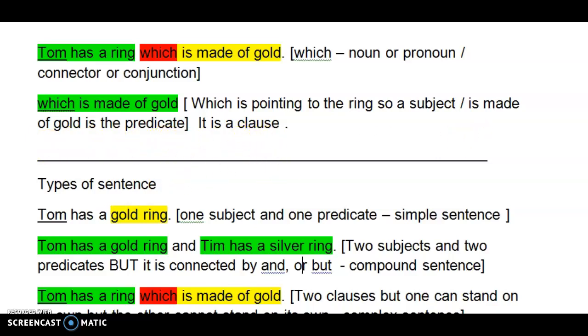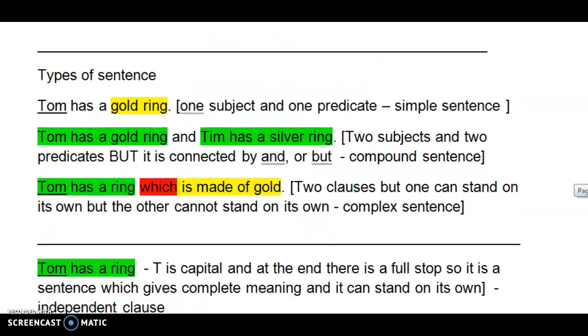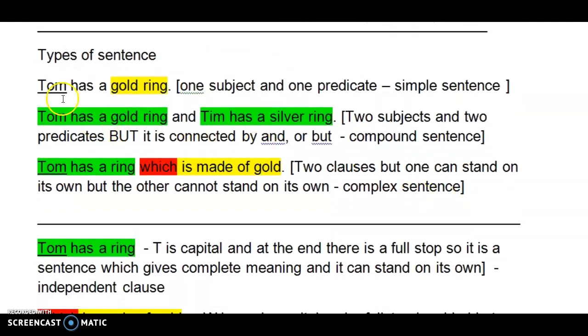Now let us explore the types of sentences. Tom has a gold ring. There is just one subject and one predicate. So thus it is a simple sentence. Tom has a gold ring, where Tom is a subject, has a gold ring is a predicate.